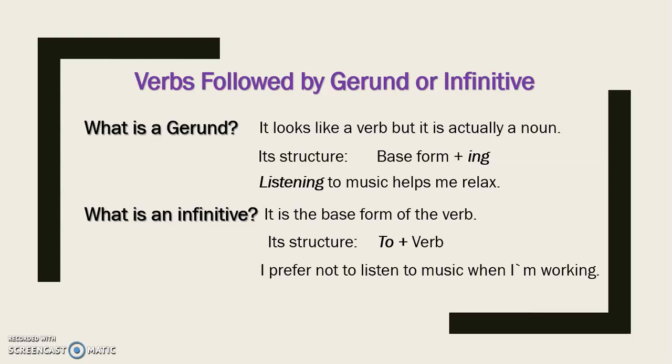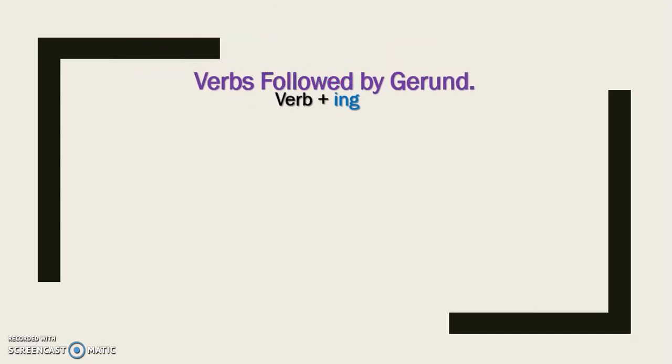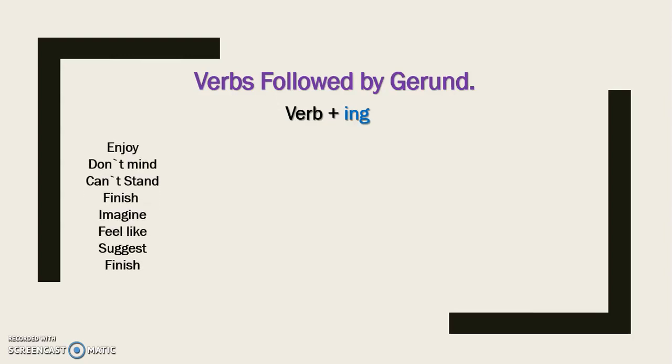Okay, so now I am going to start with this one, the verbs followed by gerund. And this is the structure. Pay attention to this. The verb, okay, and the particle ing. I have included the colors in here for you to try to identify and better understand this topic, okay? In English, we have different groups of verbs, and I am going to give you a small group that all of them are followed by the verb plus ing, okay?